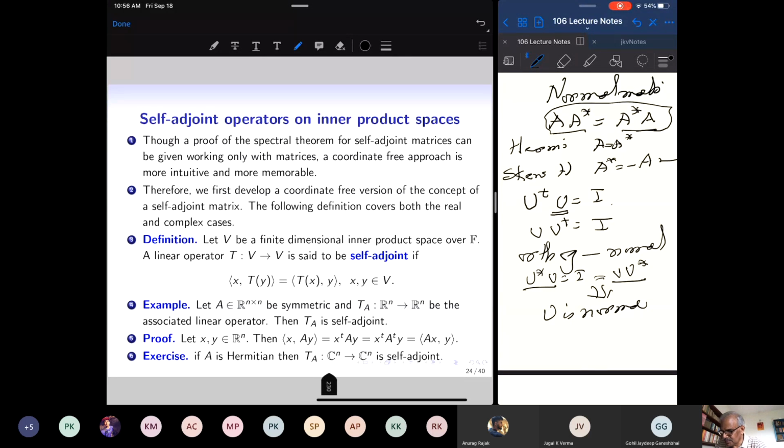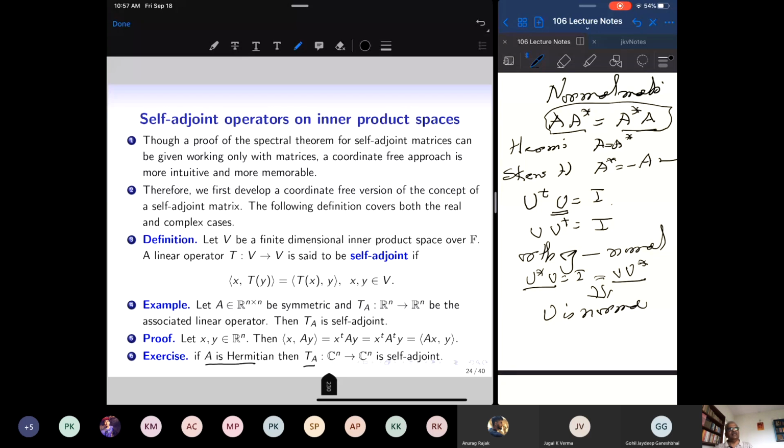An exactly similar proof will give you that if my matrix is Hermitian, then the induced linear operator on Cn is self-adjoint. So Hermitian matrices give rise to self-adjoint linear operators on n-dimensional complex space, and real symmetric n by n matrices give rise to self-adjoint linear operators on Rn. Both these types of matrices give rise to self-adjoint linear operators.